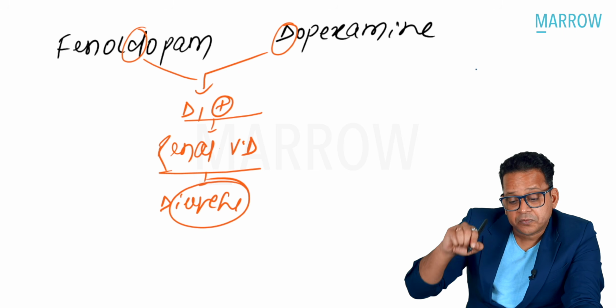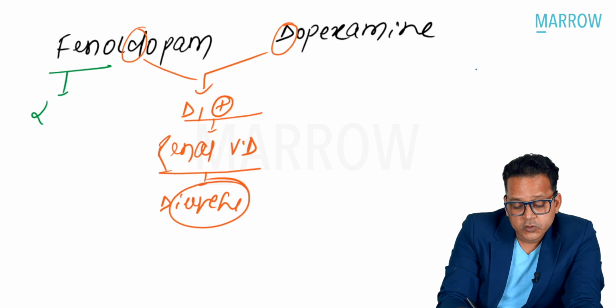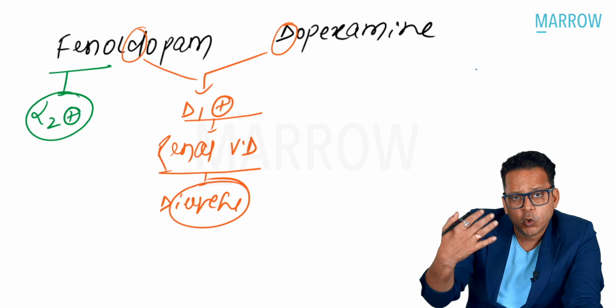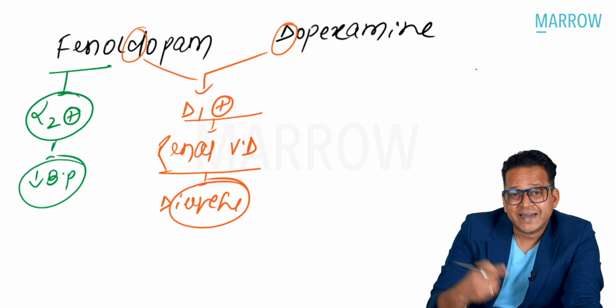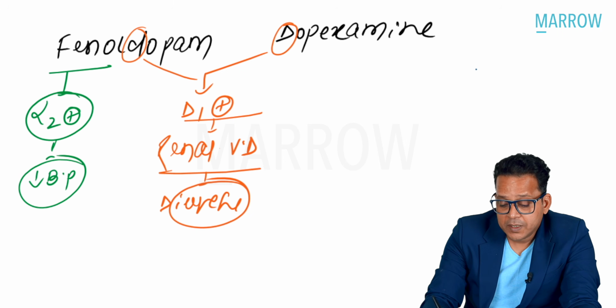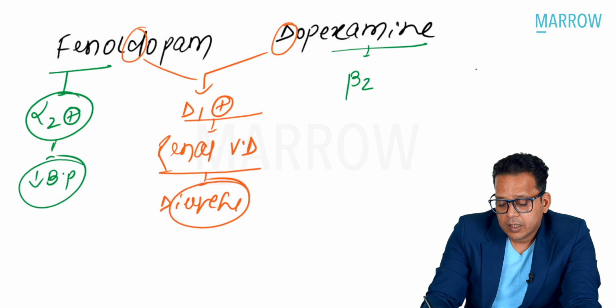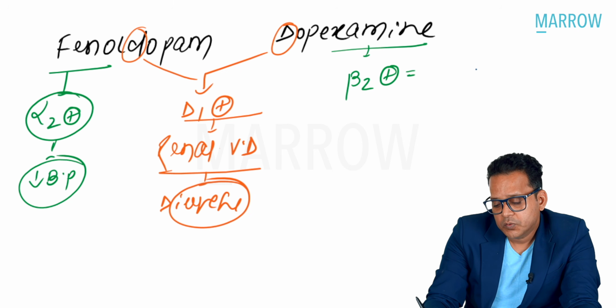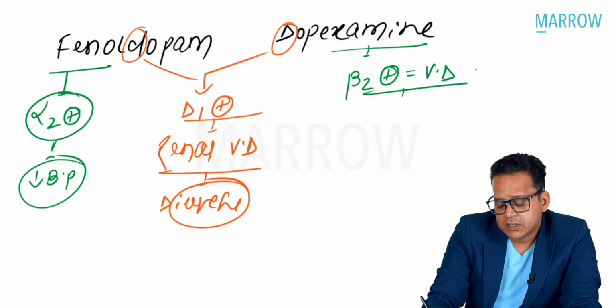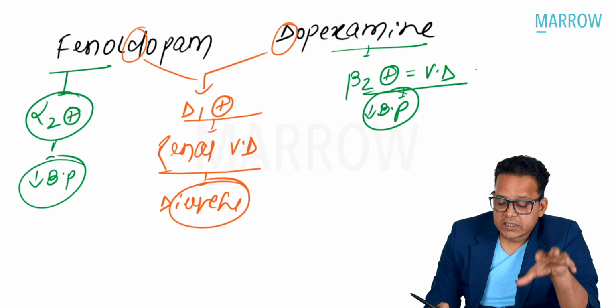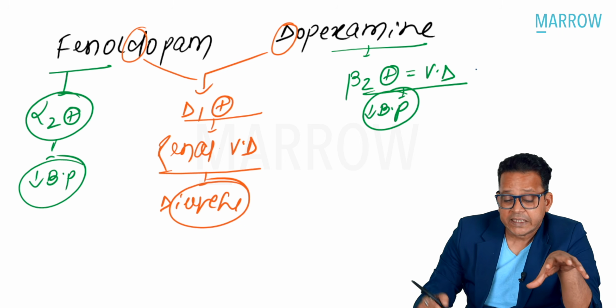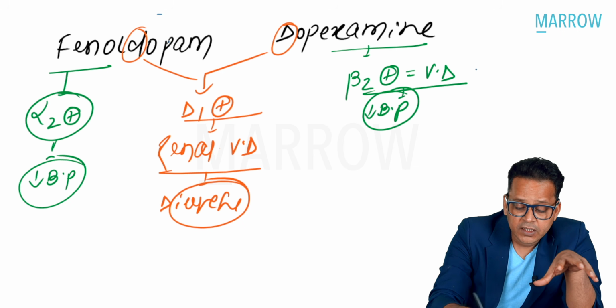There is something that is different. Fenoldopam is also an alpha-2 agonist like clonidine. Because of central sympatholysis, it is going to decrease blood pressure. Dopexamine, on the other hand, is a beta-2 agonist which produces vasodilatation, and that is also going to decrease blood pressure. So I told you these two drugs, this is what is common and this is what is different. In this case, the drug that they have asked is Fenoldopam.